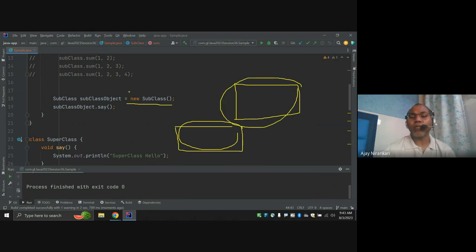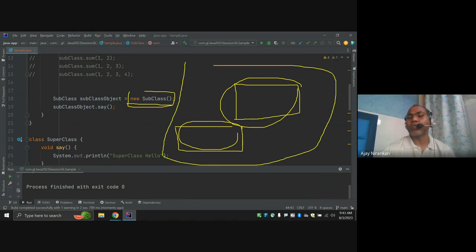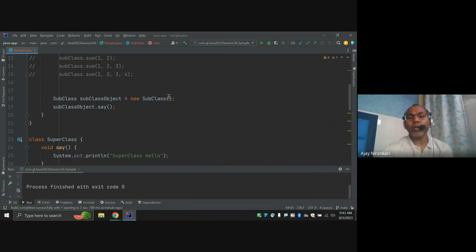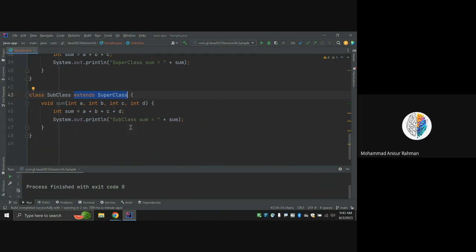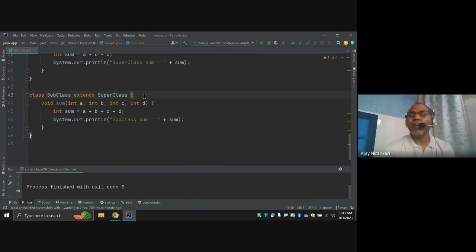You are creating one object here, but internally the compiler creates two objects for you. That is because here you make a relationship.